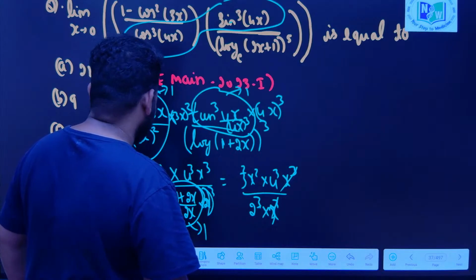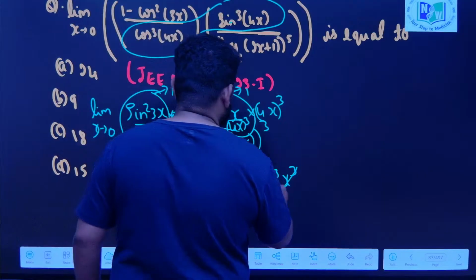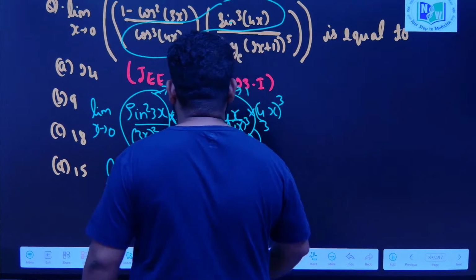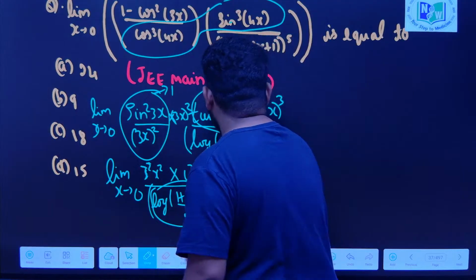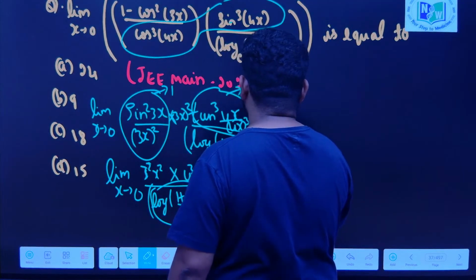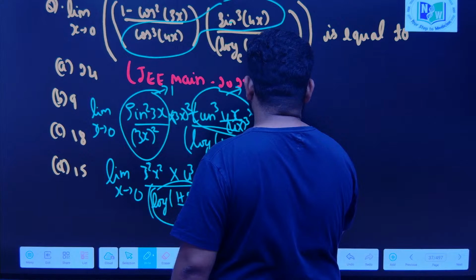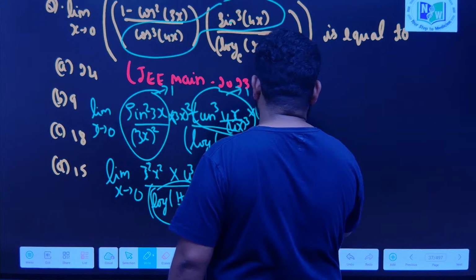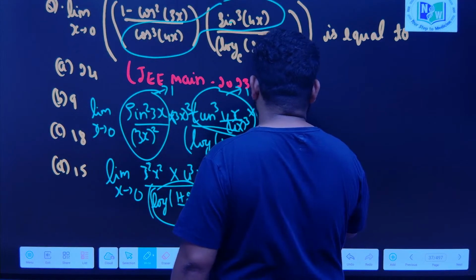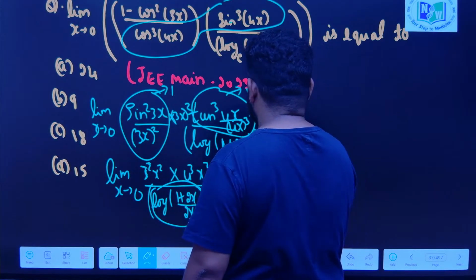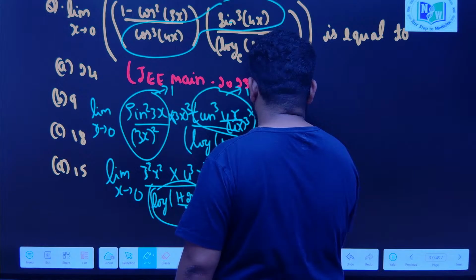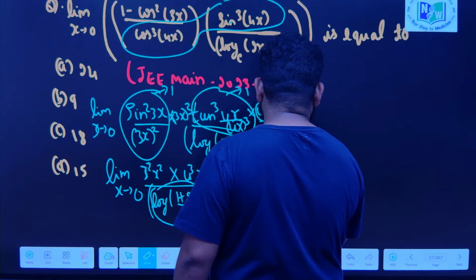Just a minute. Here some mistake we have done. Tan cube x divided by this. Now, we will have 3 square into 4 cube into x cube into x square is x to the power of 5, divided by 2x cube, that is 2 cube into x cube.